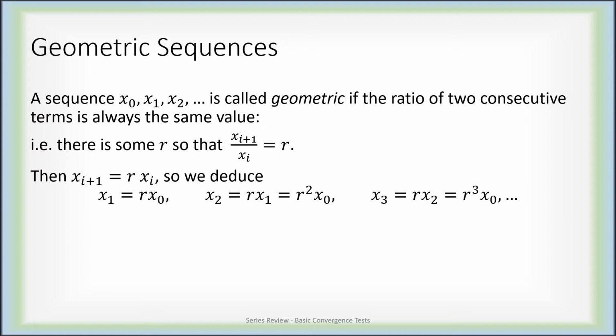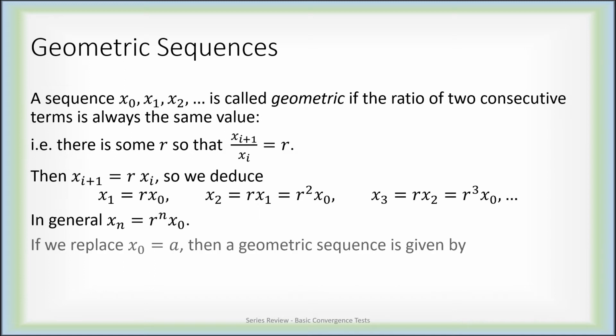So x_1 is r times x_0, x_2 is r times x_1, which is r squared times x_0, x_3 is r times x_2, which is r cubed times x_0, and so forth. In general, x_n is r to the n times x_0. So this is a geometric sequence. Every term is given by a power of r times whatever x_0 is. If we were to replace x_0 with some constant a, then a geometric sequence is given by a times r to the i. a times r to the 0 would just be a. Then ar squared, ar cubed, and so forth.